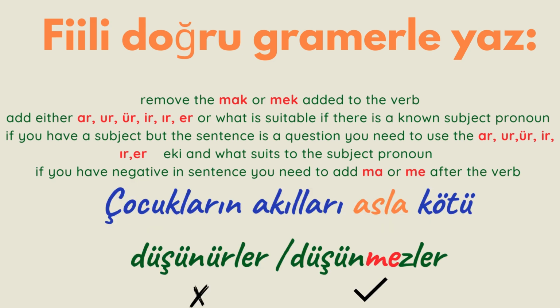Çocukların akılları asla kötü. I have a hint in the sentence, which is asla. Asla means never. It's a negative. Look at the verb that has a negative form. How? The verb followed by ma or me, which is düşünmezler.